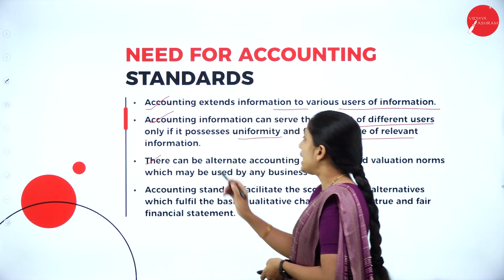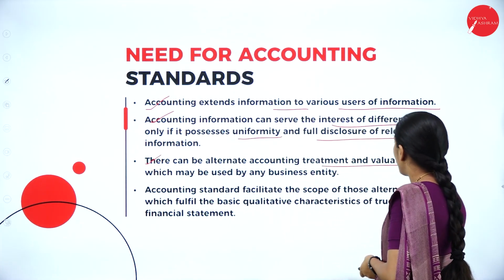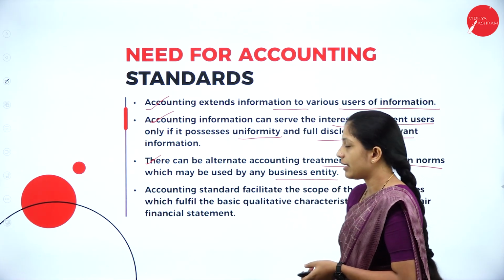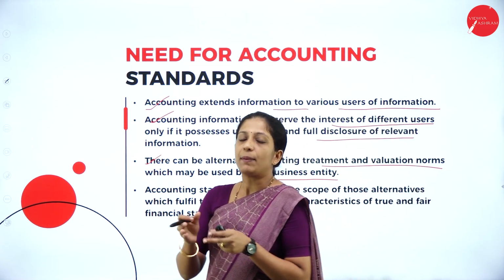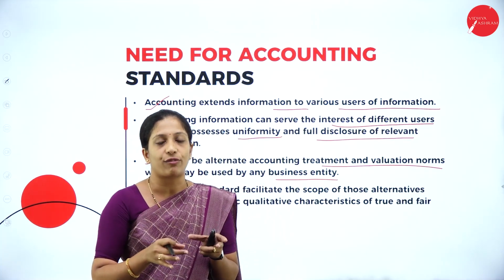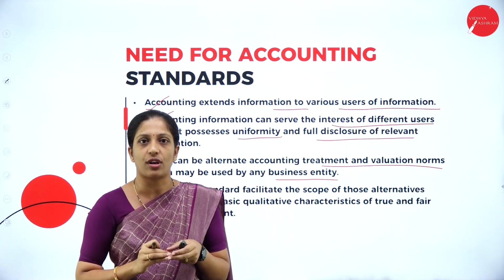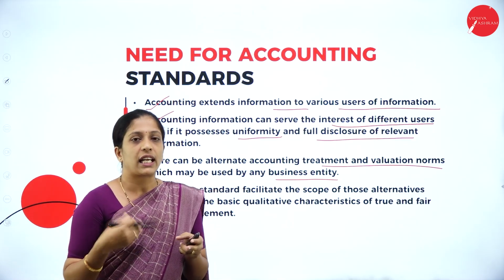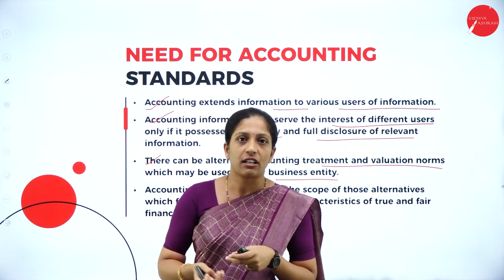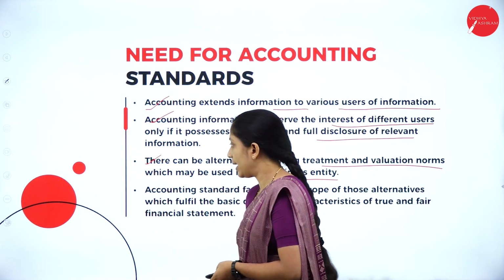Next one is, there can be alternate accounting treatment and valuation norms which may be used by any business entity. So, when you have a particular set of rules and regulations, then you will follow that particular set of rules and regulations and maintain your books of accounts. If there is none, then each and every organization will follow their own methods. Then the relevant information cannot be communicated.